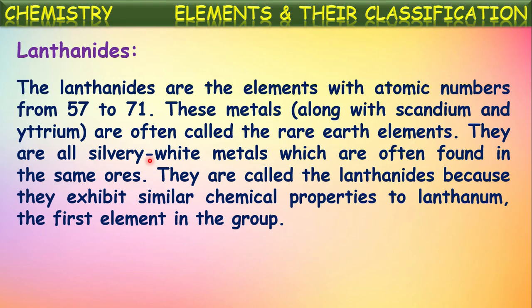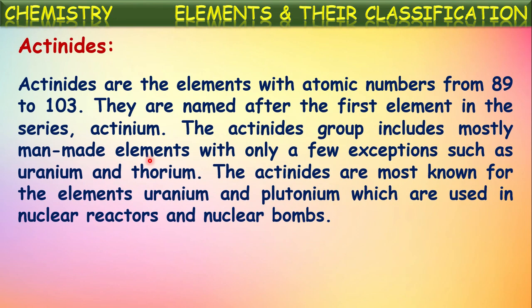So all these remaining elements also exhibit the same chemical properties just like lanthanum. Based upon this reason, these elements are known as lanthanoids. Okay. Next, in a similar way, actinoids. Actinoids are the elements with atomic number from 89 to 103.